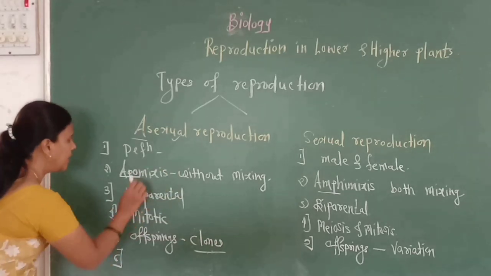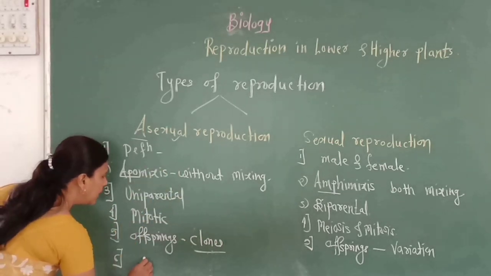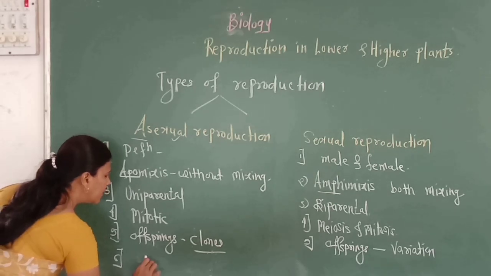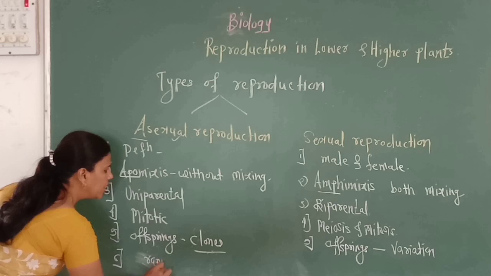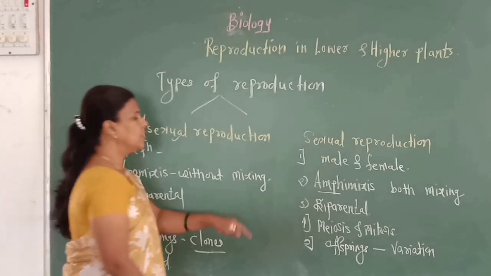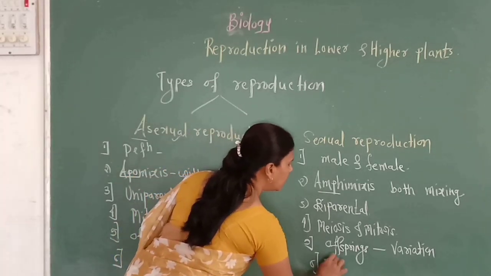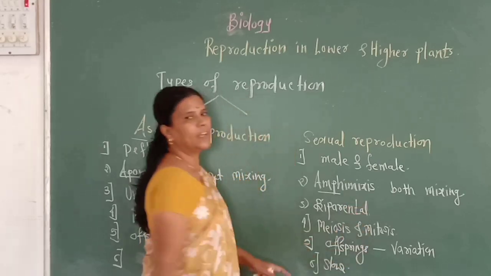Then the next point is, asexual reproduction is a rapid method of reproduction, while sexual reproduction is the slow method of reproduction.